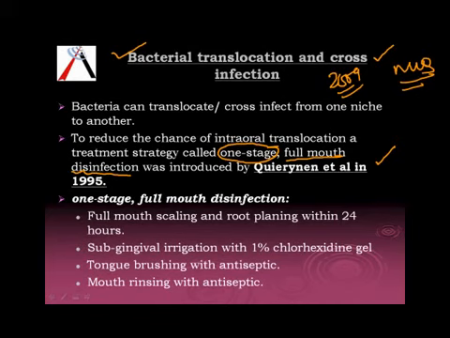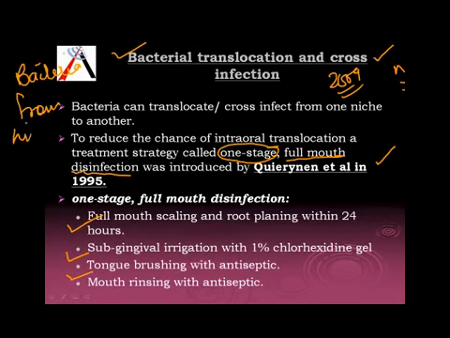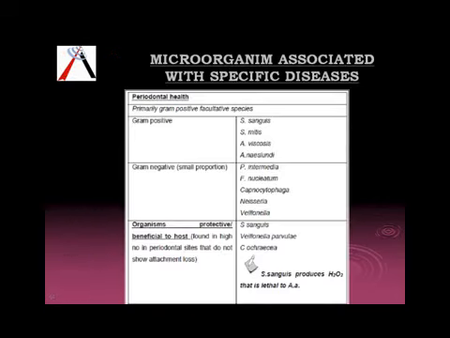Alright, so I want you to know this very clearly. What is done in this one stage full mouth? We do a full mouth scaling and root planing within 24 hours. There is subgingival irrigation with 1% chlorhexidine gel, and tongue brushing with antiseptic. We are trying to remove all the bacteria from all the possible niche areas. So what we get is a really clean mouth, and we are not expecting any bacterial translocation.